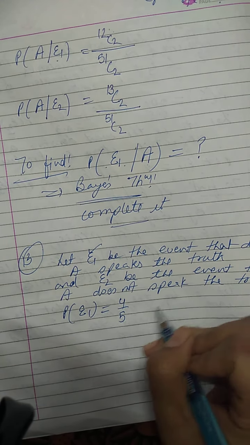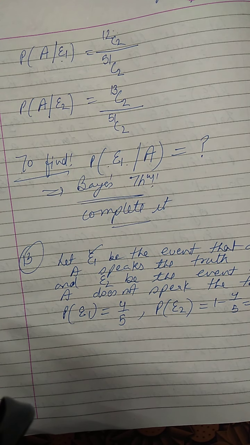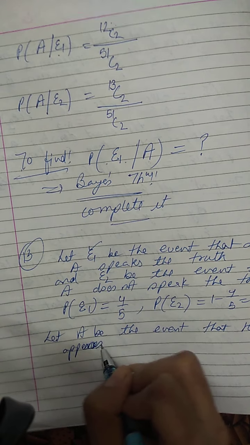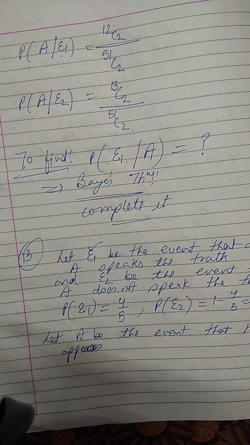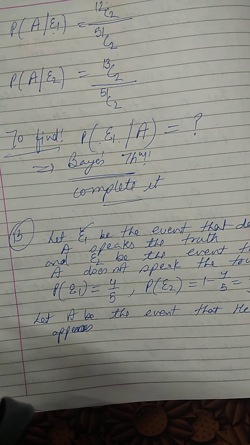This is done. Now a coin is tossed. The main event is a coin is tossed. A reports that a head appears. The probability that actually there was head, what are the chances? So we will define, let A be the event that head appears, right? So when a coin is tossed, the probability of getting a head and tail are equal. That is, what is that? It is 1 by 2.